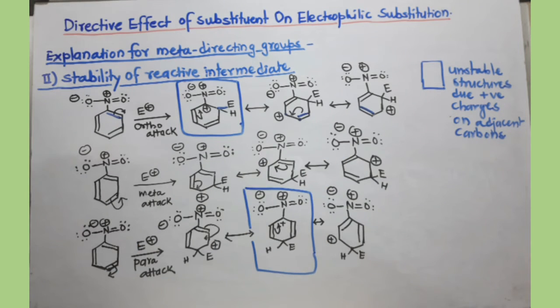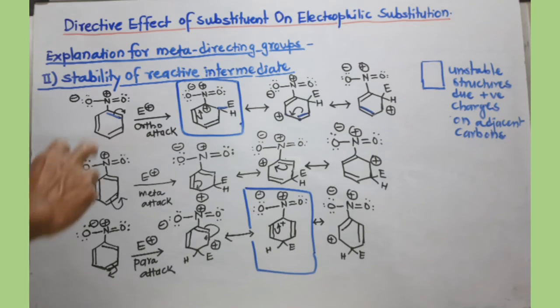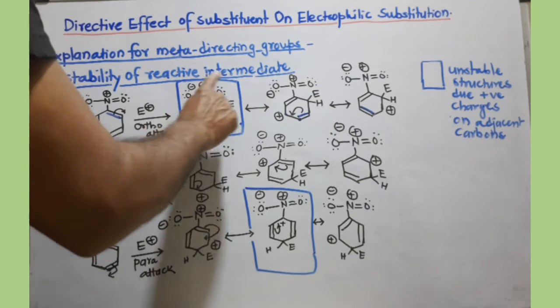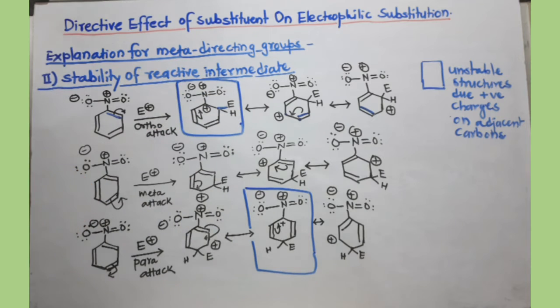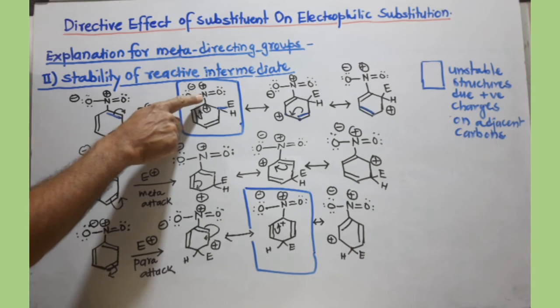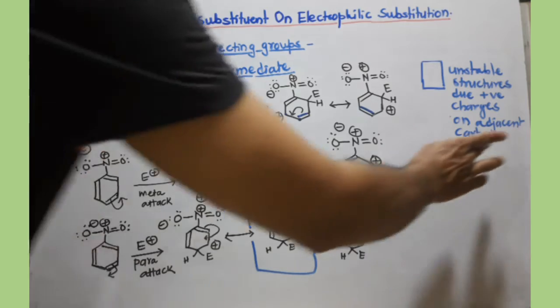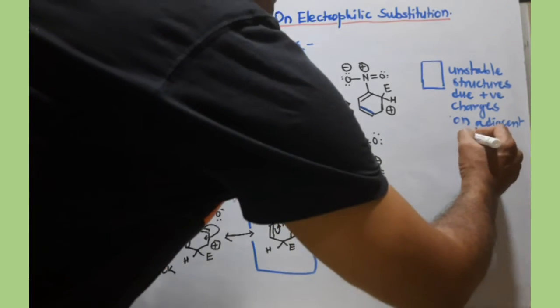In this way we can draw three resonating structures, but out of these three I have kept one resonating structure in a box. Why? Because you can watch this structure carefully, where there are two positive charges on two adjacent atoms.